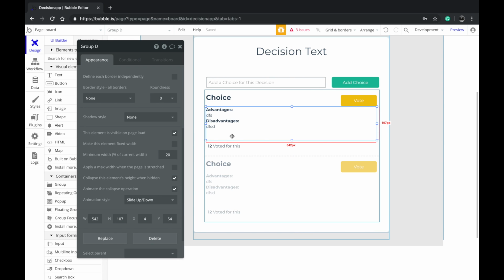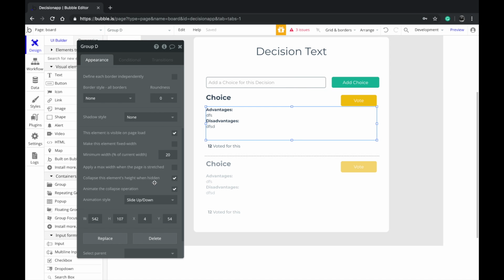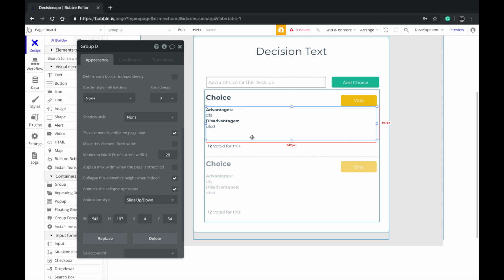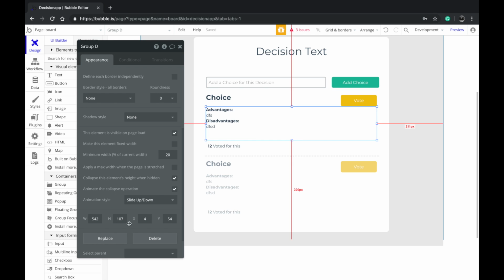What I mean by collapse element is that when I'm hiding this, for example if I want to hide this for whatever reason, if the advantages and disadvantages is empty, you don't want to show that, right? If I don't choose this, even if the values are not present, it will still take up that space.